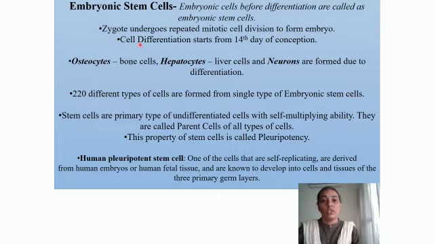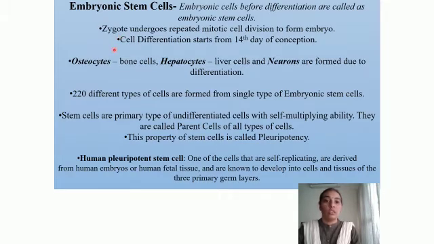So cell differentiation starts from 14th day of conception. So after 14th day onwards, we find that the embryonic stem cells start differentiating and giving rise to the cells which will eventually form the different organs in the body.